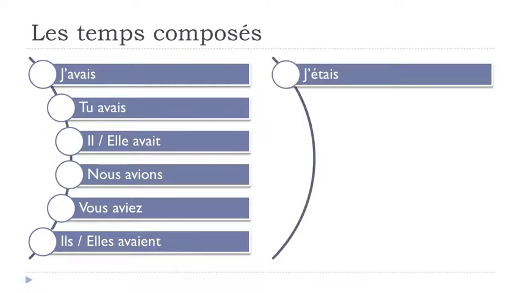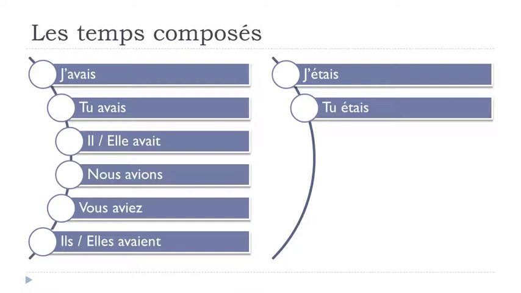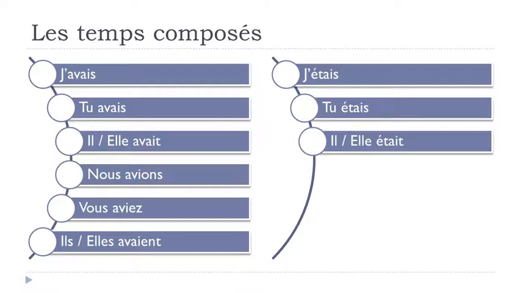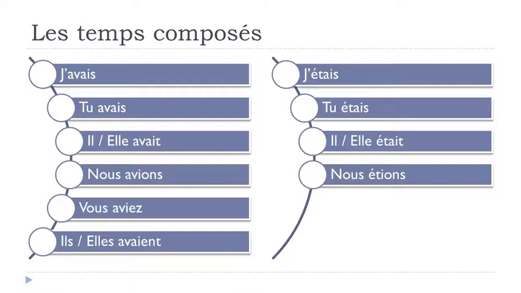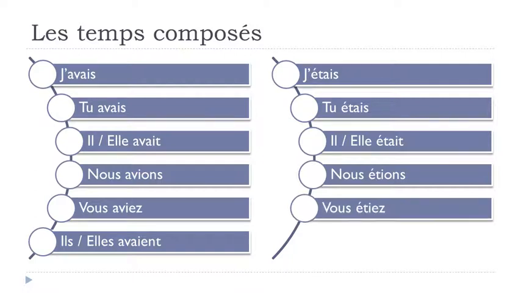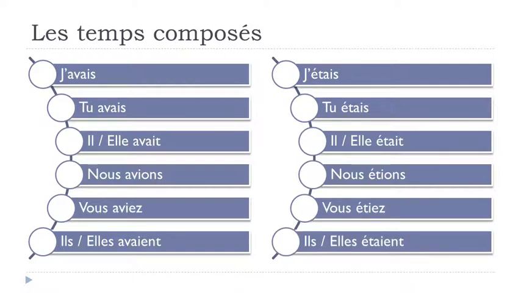J'étais, tu étais, il était, elle était, nous étions, vous étiez, ils étaient, elles étaient. All right, so exactly the same rule. Remember, final S here, here, final T, and then here, E-N-T. You don't pronounce them. So you will get "était" for all these forms.